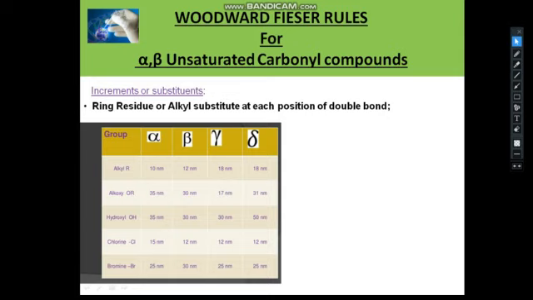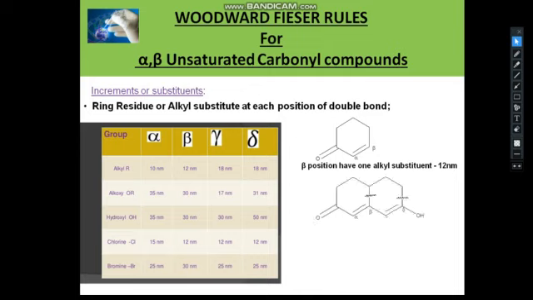For example, we take a 6-membered cyclic alpha-beta unsaturated carbonyl compound. The base value is 215, and another increment is the alkyl substituent at the beta position, which gives 12 nanometers.